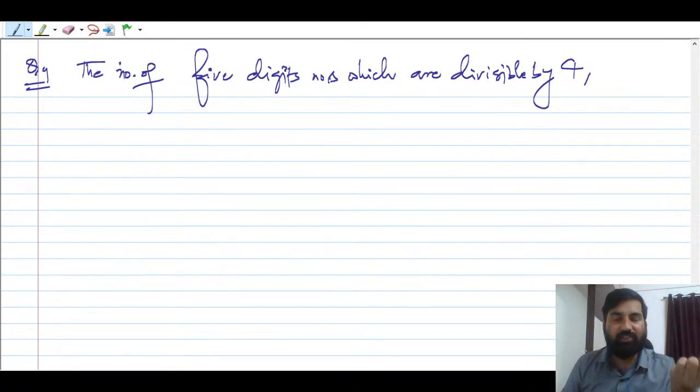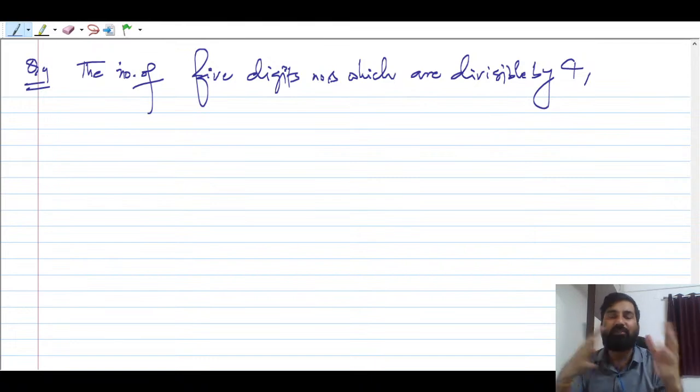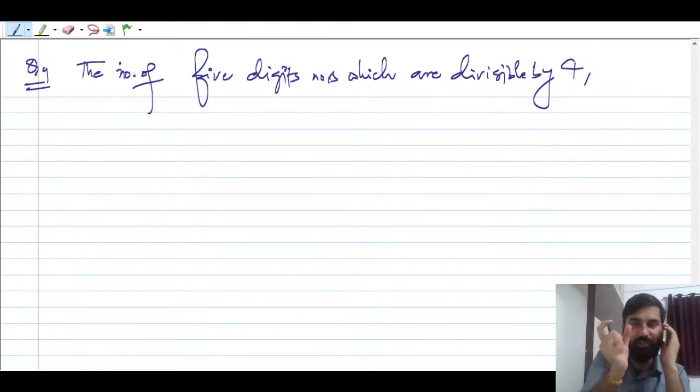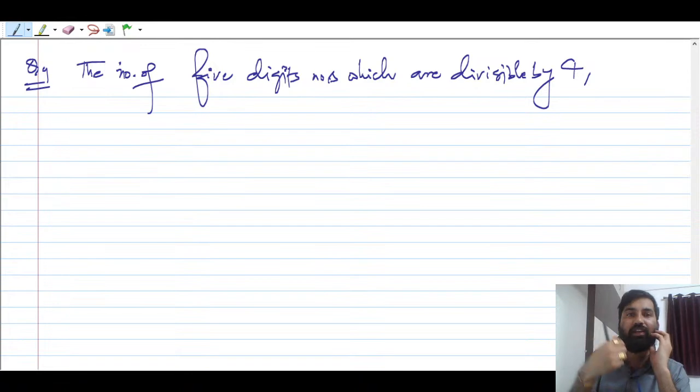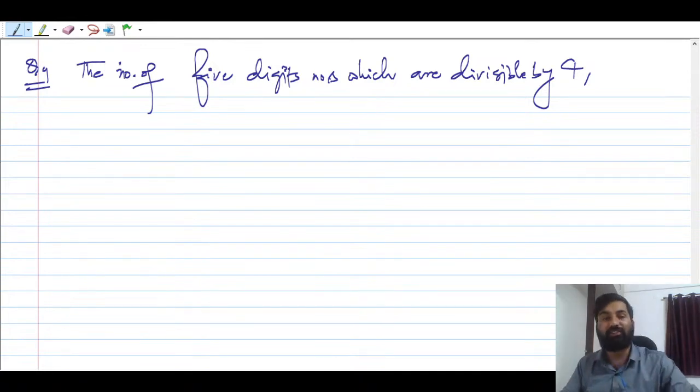The number is divisible by 4 when the last two digits are a multiple of what? That is very important. So if the last two digits are divisible by 4, you can say the number is going to be divisible by 4. Just like for divisibility by 2, we always see the unit digit: if it is an even digit, that you have to understand. Fine.